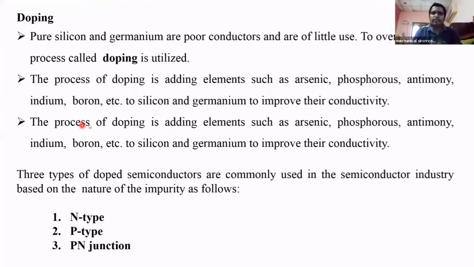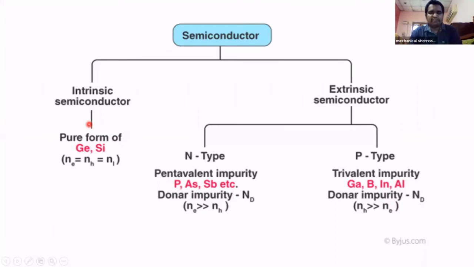Semiconductors are classified into two types. This is the classification of semiconductors. You can classify semiconductors into two types: one is the intrinsic semiconductor, the second is the extrinsic semiconductor. What is an intrinsic semiconductor? Here we are using the pure form of semiconductors, meaning germanium or silicon.